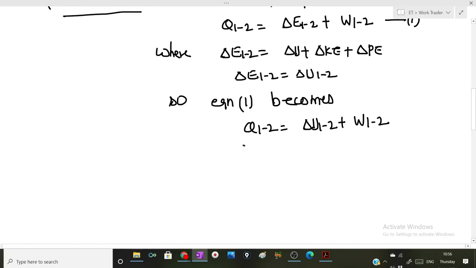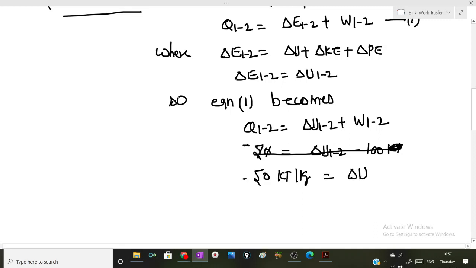Okay. Now we have been given the value of Q12 as minus 50 kilojoule per kg, and W12 is minus 100 kilojoule per kg.